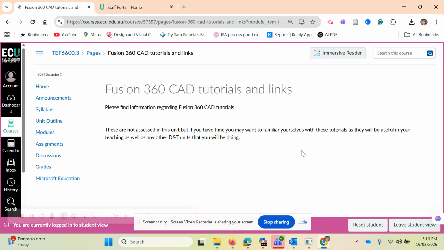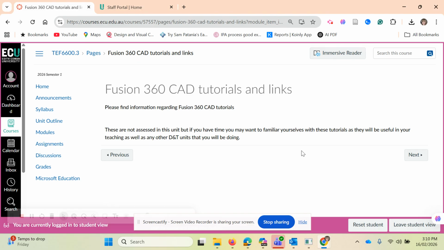I have some Fusion tutorials here for those that are just starting the course. You will be doing a unit in computer-aided design and graphics as well. Writing, sketching, that sort of stuff. So I've put some Fusion CAD tutorials there. I might add some other CAD tutorials for different products as we go through this semester.